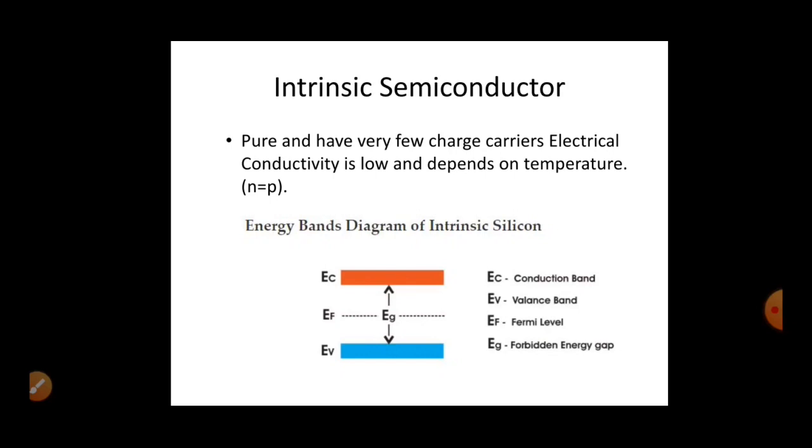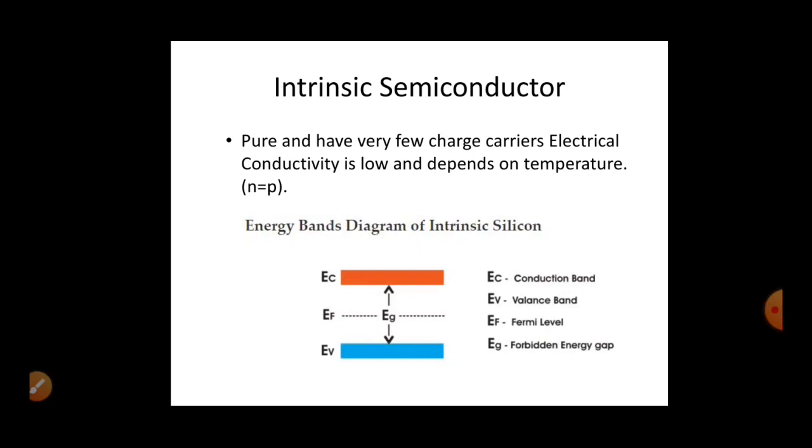If any electron moves from valence band to conduction band, then that electron can move freely. It attains such energy to move freely in that material to make it a conductor, and thus current flows.